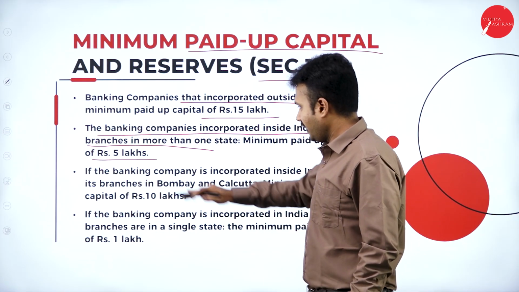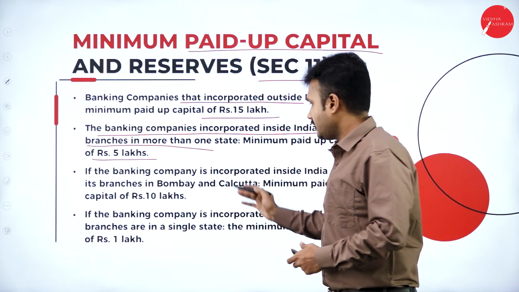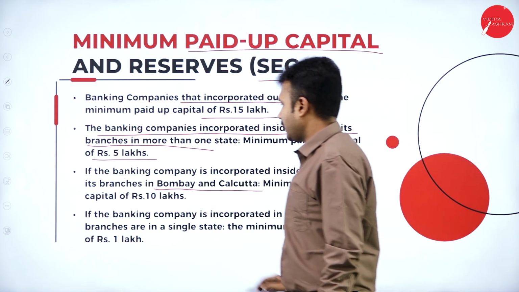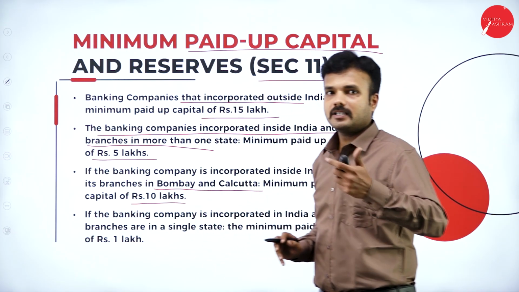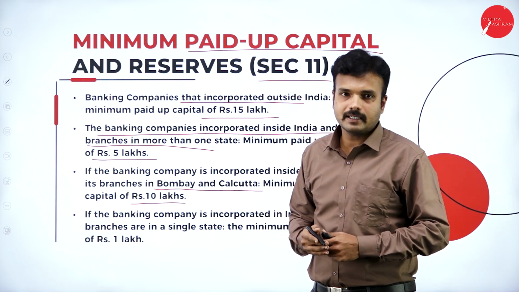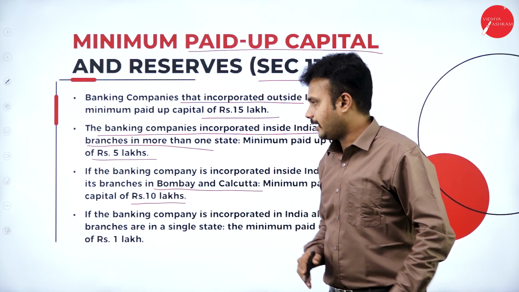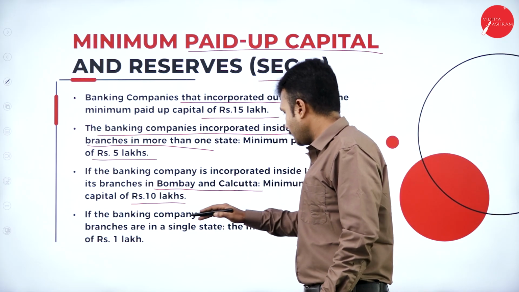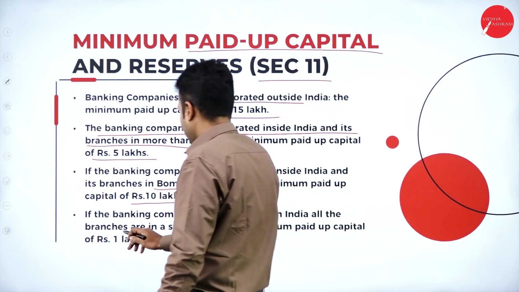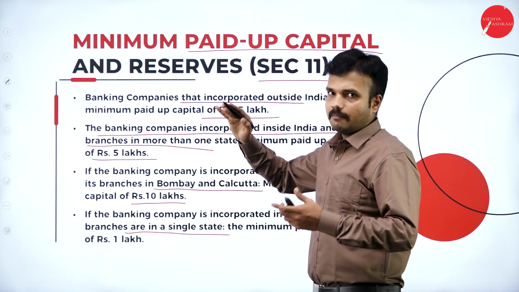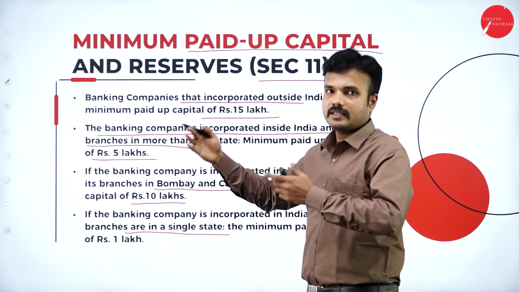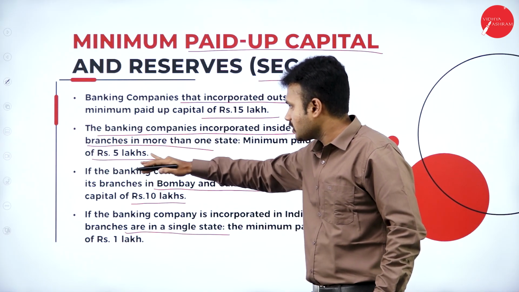A banking company is incorporated in India, but its branches are established in Bombay and Calcutta. The minimum paid up capital is 10 lakh rupees, because the population compared to other states is very high in the cities of Bombay and Calcutta. So the paid up capital is high compared to other states. If a banking company is incorporated in India and all the branches are in a single state, right? So according to subsection 2, if a banking company has extended its branches in many states, that is more than one state, the paid up capital is 5 lakh rupees.